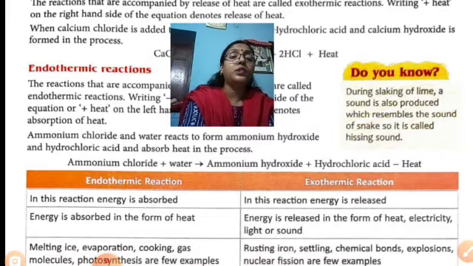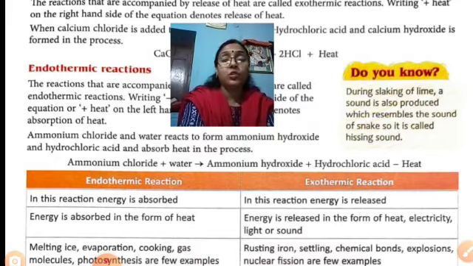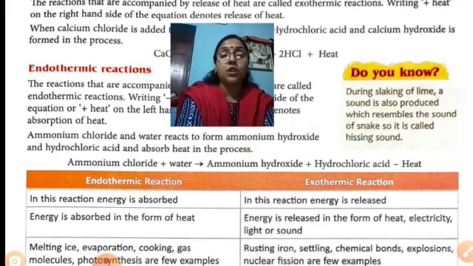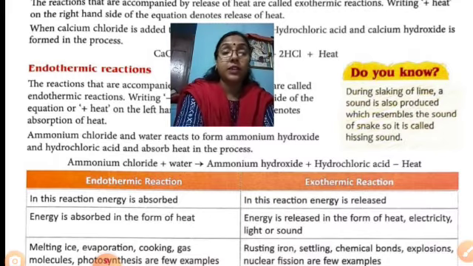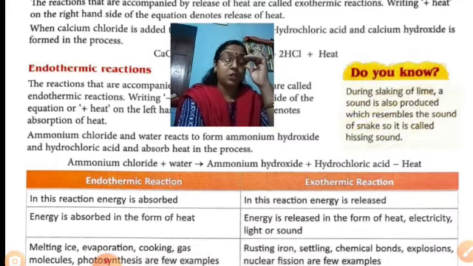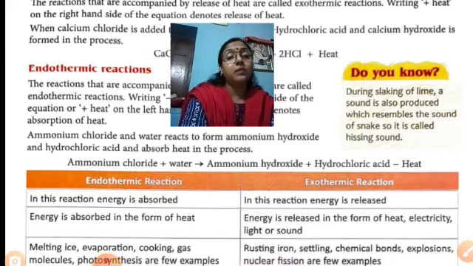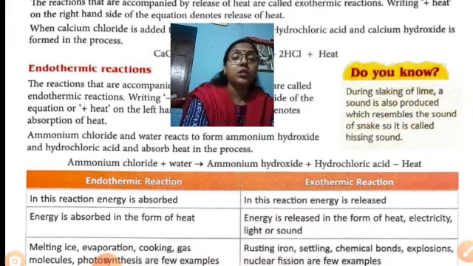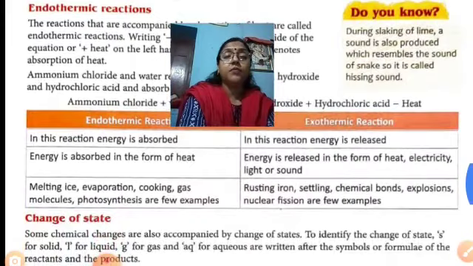Do you know during slaking of lime, a sound is also produced? When we mix water with quick lime, a solid powder, a hissing sound is produced, just like the sound of a snake. The hissing sound is produced by the snake, and the same sound is produced when we slake lime. When we put some water on the powdered calcium oxide, it produces a sound resembling a hissing snake.